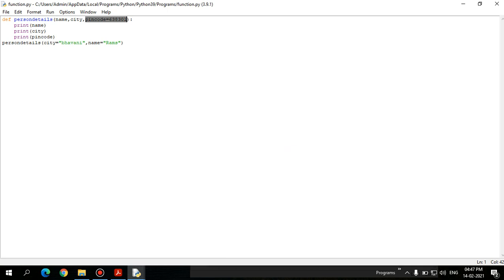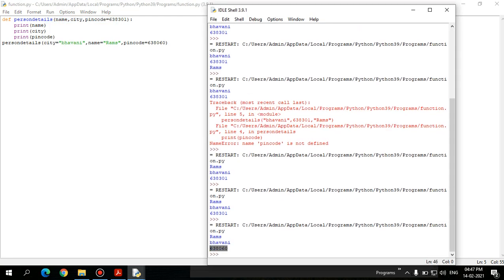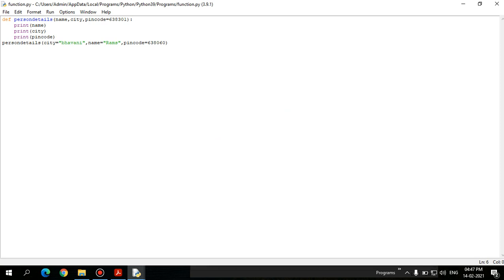There are cases where we call the function with a different argument. Let's take our own college pin code, 638060, as the argument. So this argument will override the default value, right? That is the concept of default argument. Look, the value has been changed, right? So the default argument will be overridden by the newly passed argument value, right? That is what default argument is.